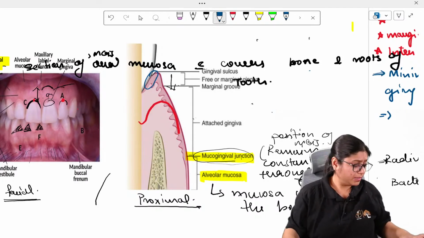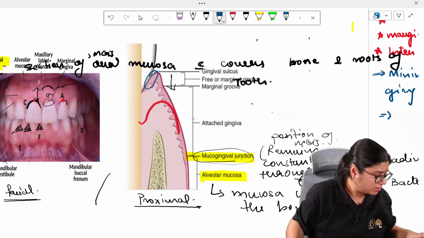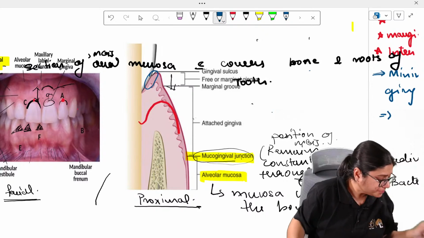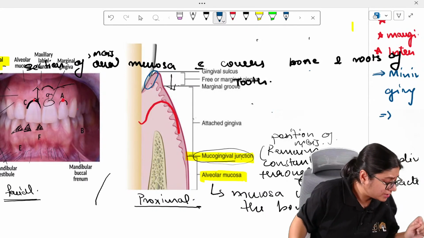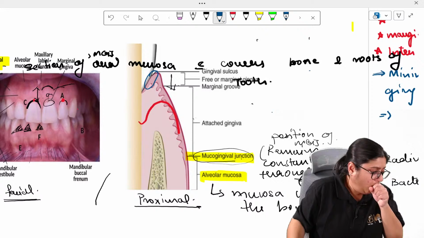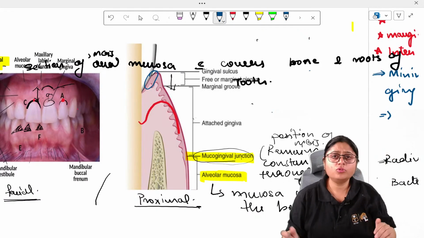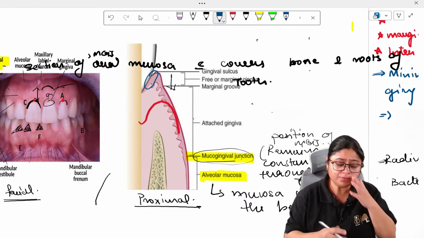Ma'am, can you see my question? Sanjana, ma'am, even attached gingiva is keratinized. Why is there a difference in width, like attached gingiva and keratinized? Yes. So attached gingiva is a part of keratinized gingiva, right?